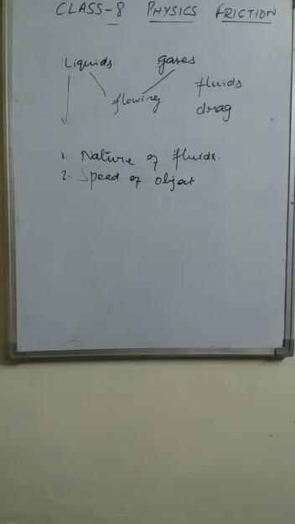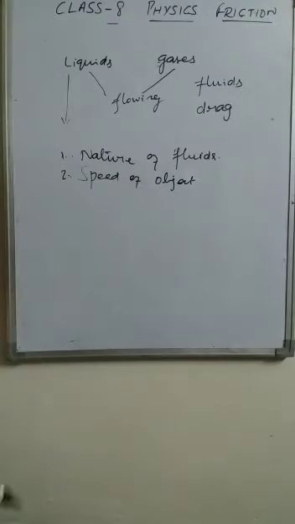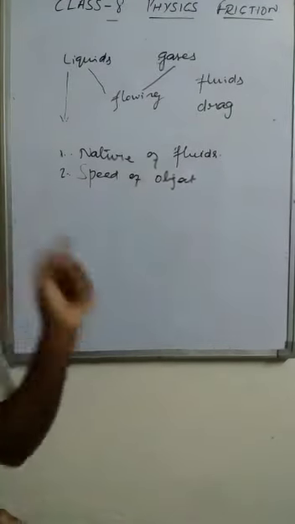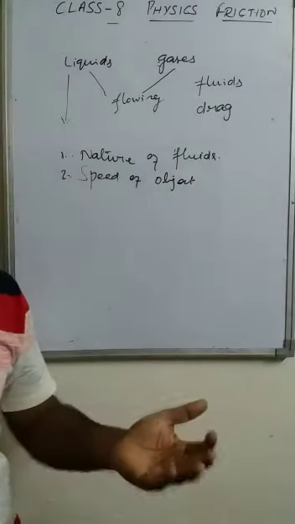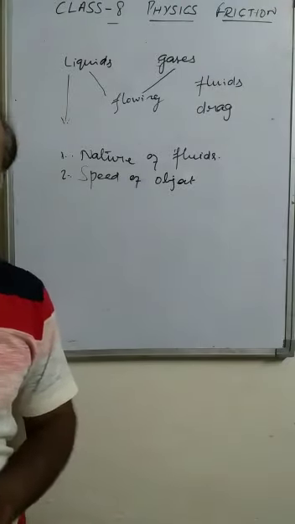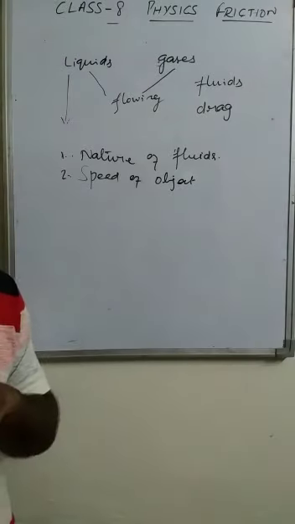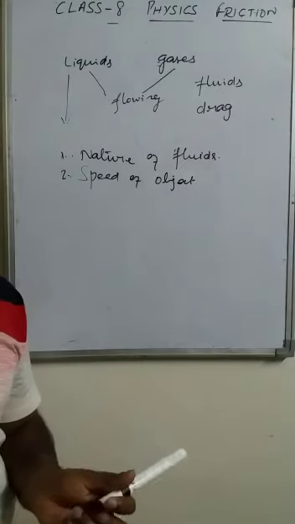And streamlining was the method to reduce the friction. The nature of the fluid and the speed of the object which is moving in the liquid. If we increase the speed, then the opposite force, the friction, also increases. That's why in all the vehicles, scooty, bike, car, we have a speedometer. And in that speedometer, up to a particular value, a green color is painted. Beyond that, it goes red.